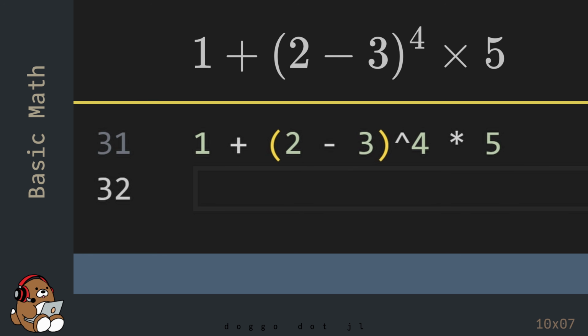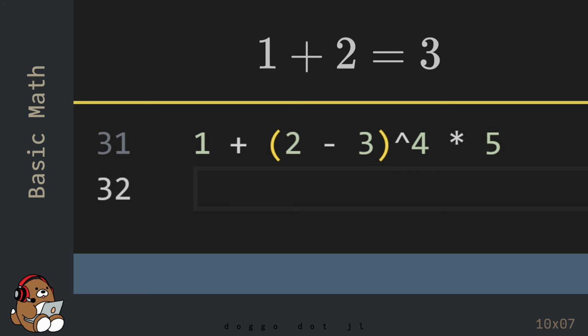Reading this equation from left to right, while disregarding the order of operations, this is read 1 plus 2 minus 3 to the fourth power times 5. If you punch these numbers and operators into a calculator, literally from left to right, you'll get one answer. But if you follow the order of operations, you'll get a different answer.